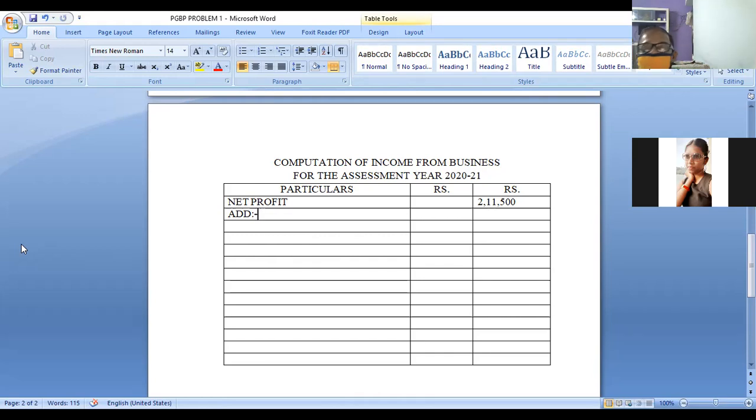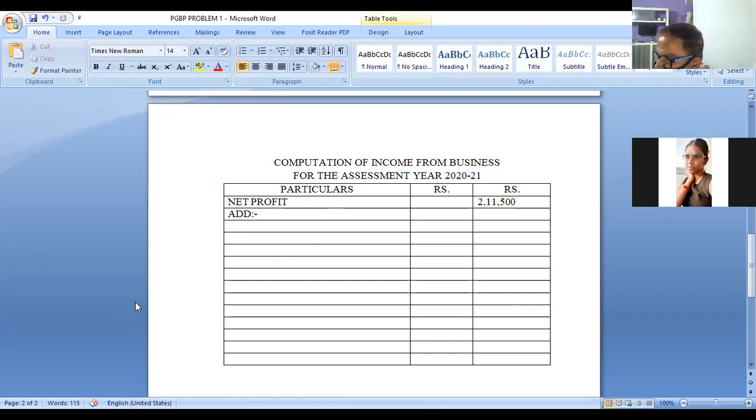So what you have to add? Step one. Are you there in the class? Yes, sir. What should be added? What are the expenses we have to add?